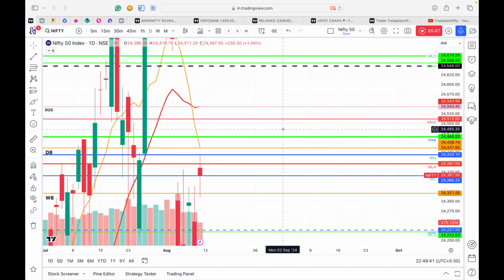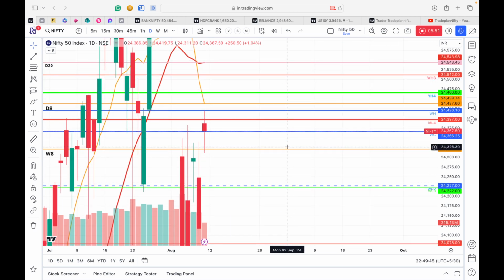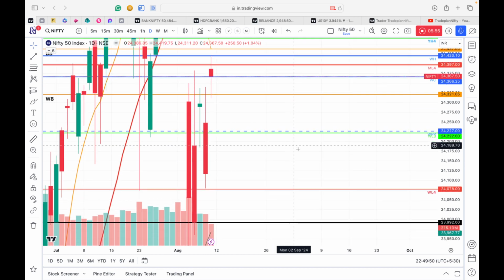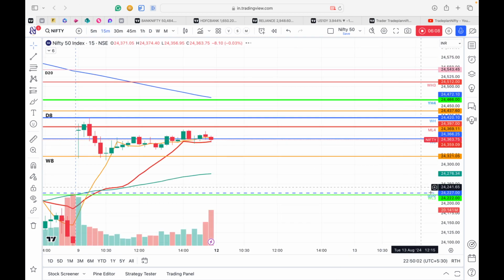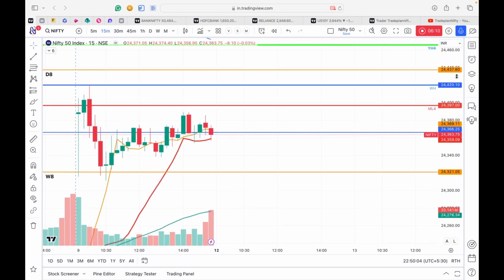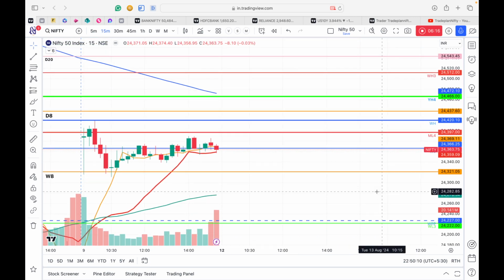Below that, 24,500 to 550, and on bottom side 24,220 is a very strong support. If 220 is broken, the next support will come at 24,078 and 24,000. On 15-minute chart, we see that market has closed above 8 and 20, so on 15-minute chart, market is looking positive.